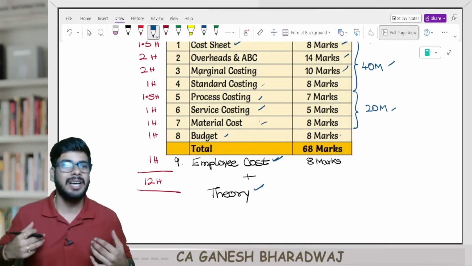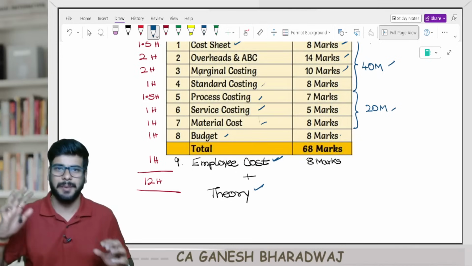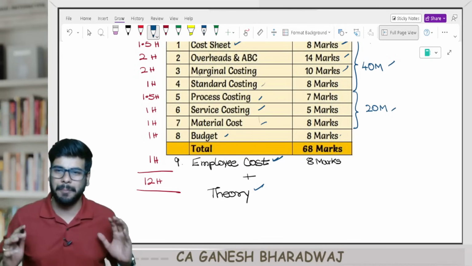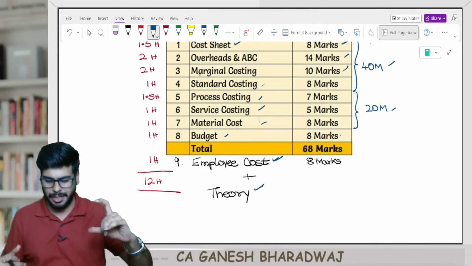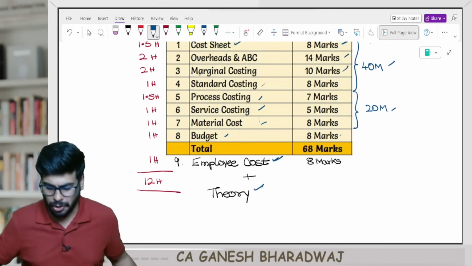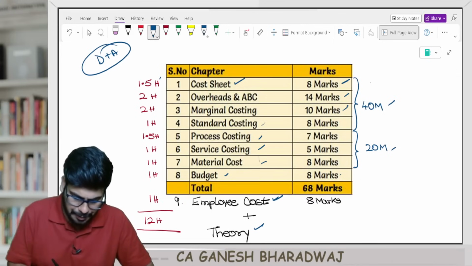Now, this theory definitely carries a weightage of 14 marks. That is your last question, right? Question number 6, suppose. So for the last question, another theory component, you can take care of it. Once you finish these 9-10 chapters plus theory, then go on to the remaining chapters based on your time availability. Now guys, for cost sheet, you can take 1.5 hours.